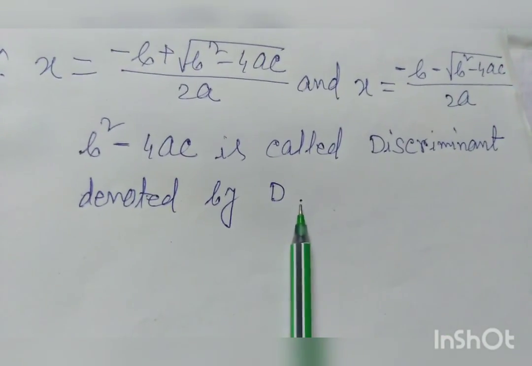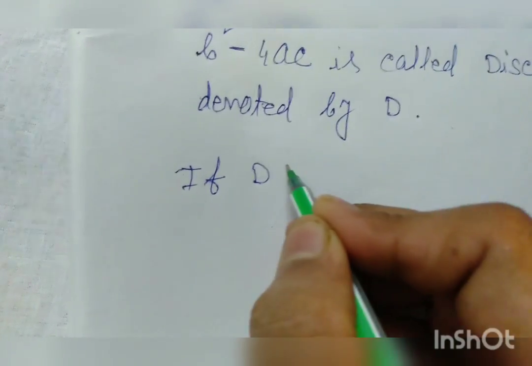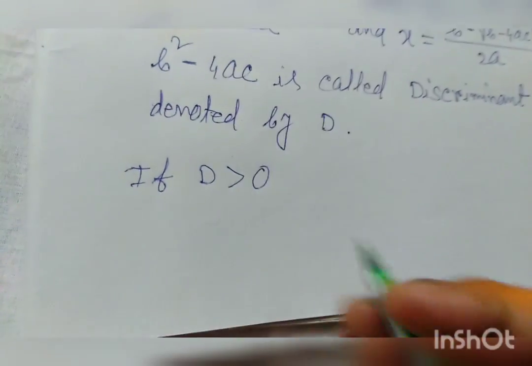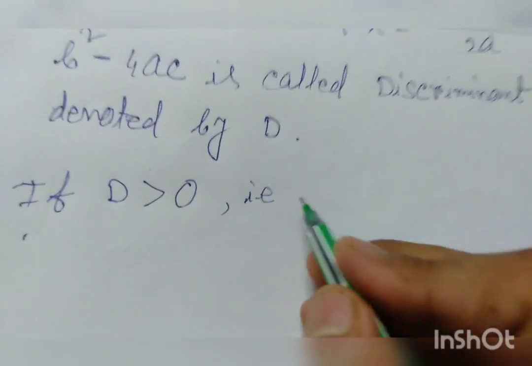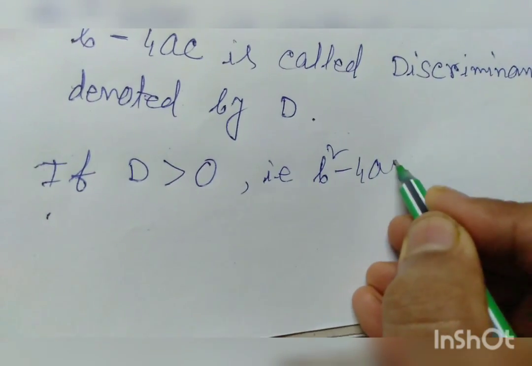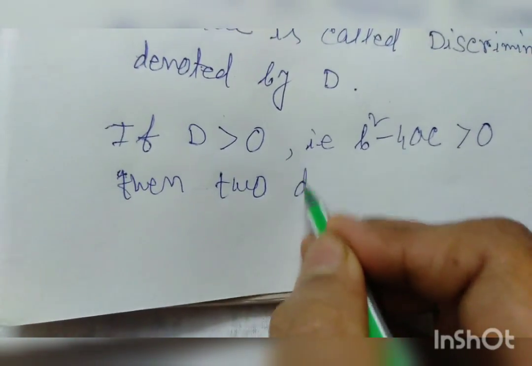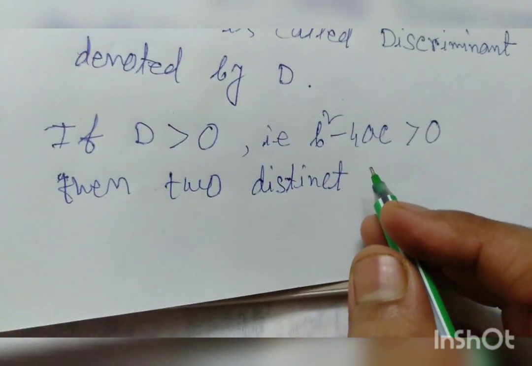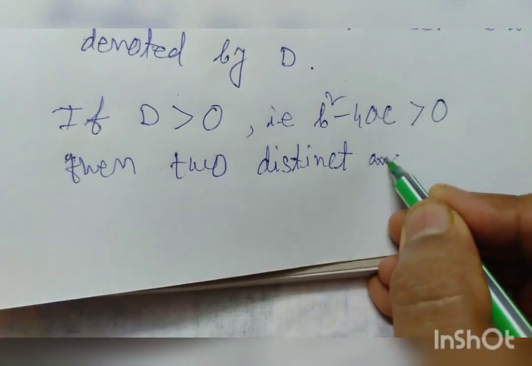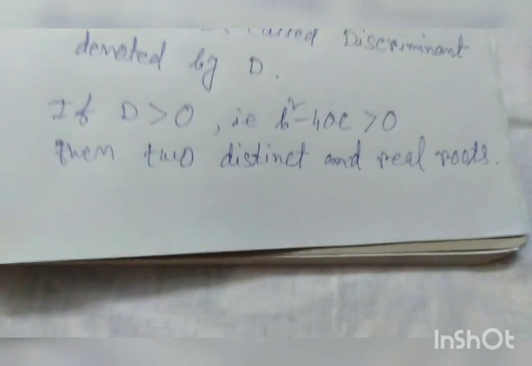Discriminant denoted by D. If D is greater than 0, that is b square minus 4ac is greater than 0, then we get two distinct and real roots.